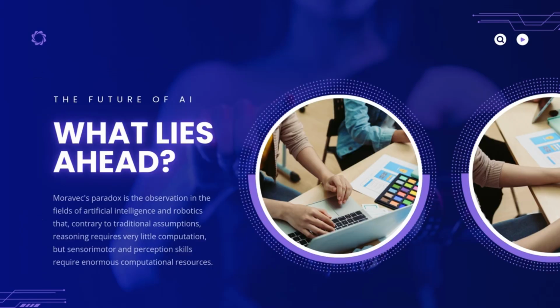The future of AI. What lies ahead? Moravec's paradox is the observation in the fields of artificial intelligence and robotics that, contrary to traditional assumptions, reasoning requires very little computation, but sensory-motor and perception skills require enormous computational resources.